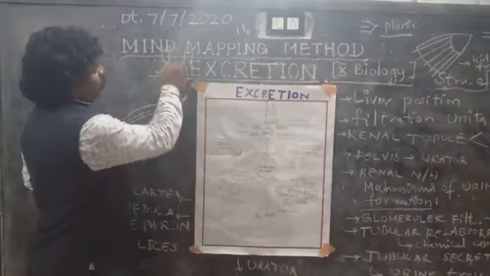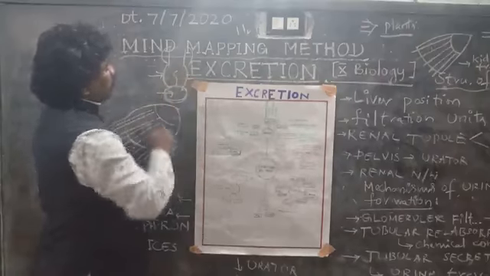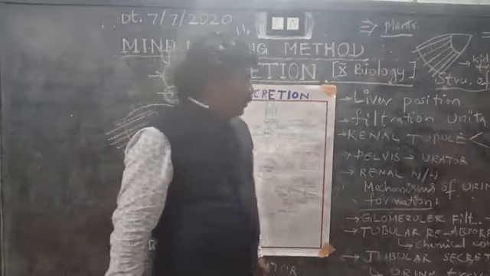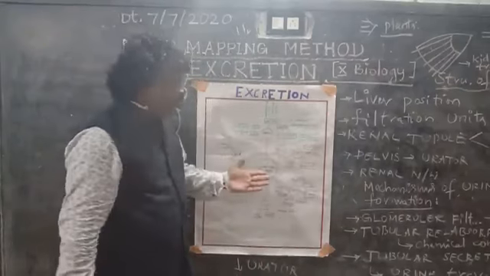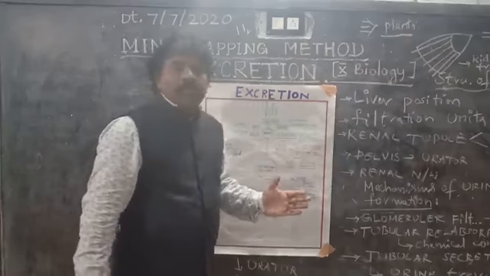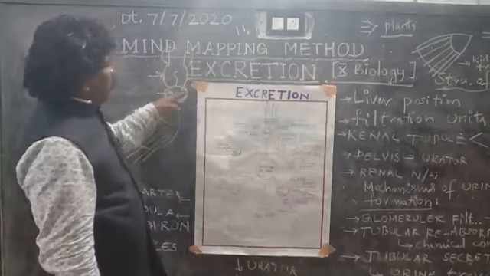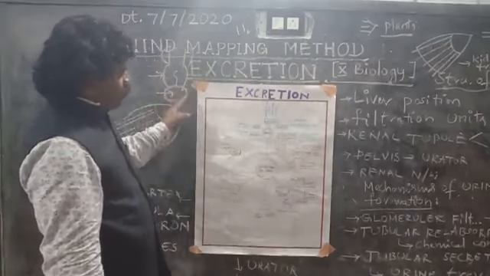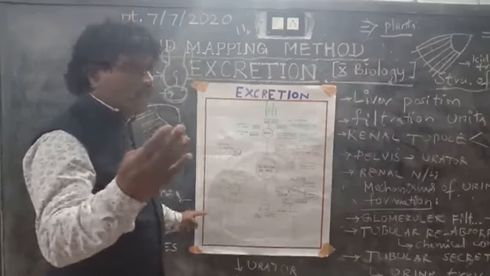Next, the mechanism of urine. After storage of urine in the ureter, we will observe four kinds of mechanism.